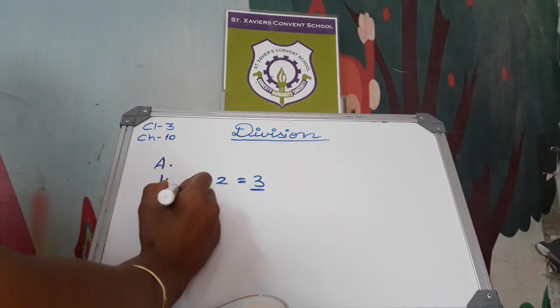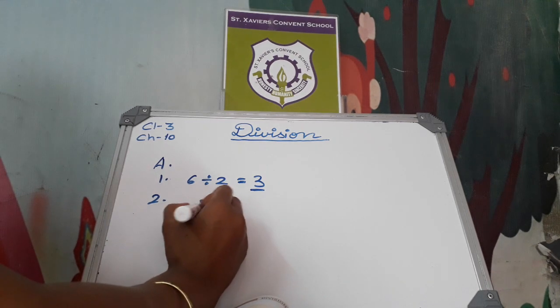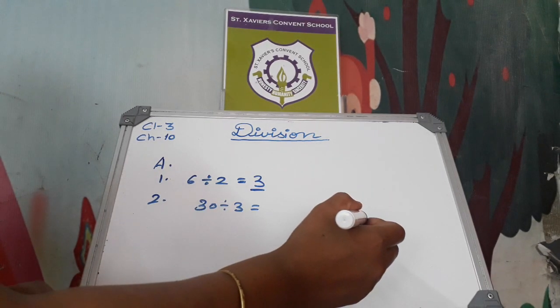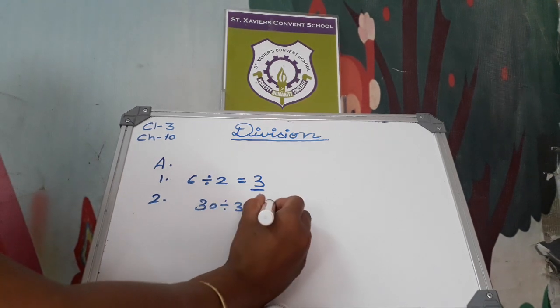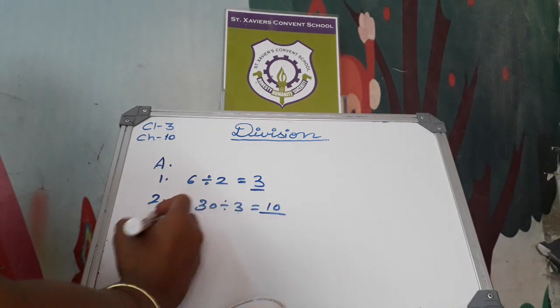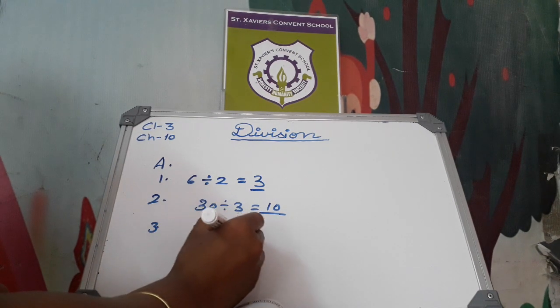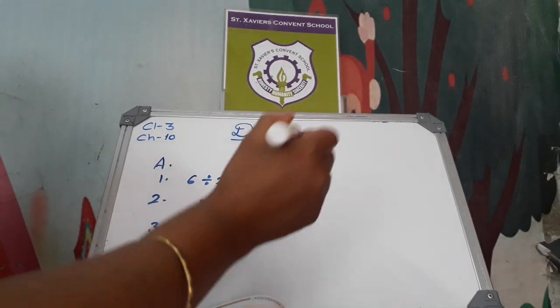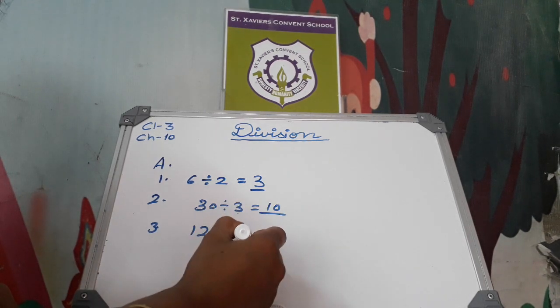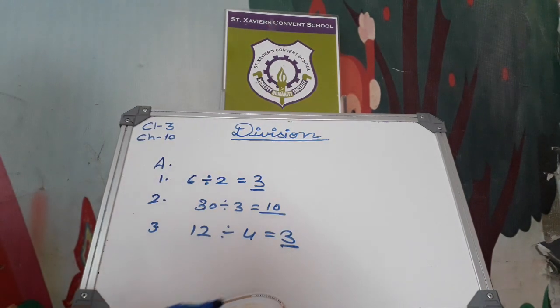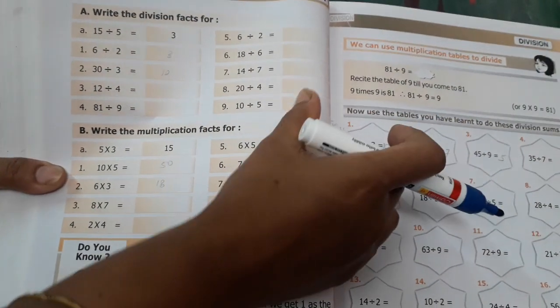Number 2. 30 divided by 3. 3 tens are 30. Okay. Now next, 12 divided by 4. 4 ones are 4. 4 twos are 8. 4 threes are 12. Do these exercises in your book.